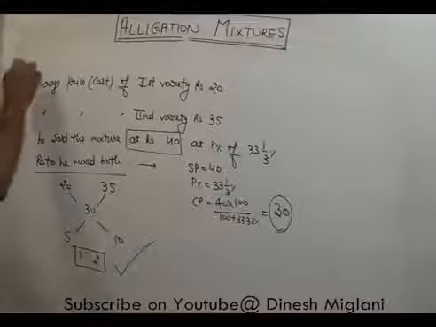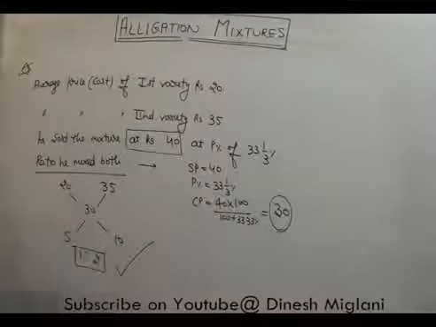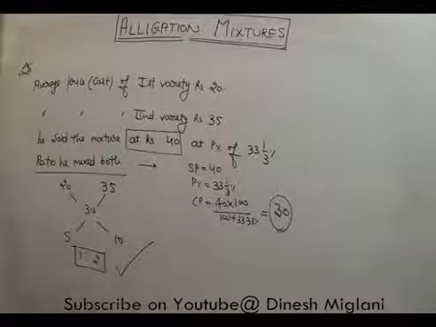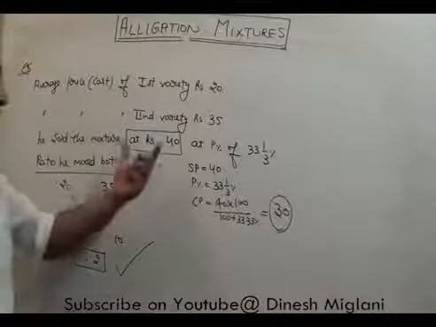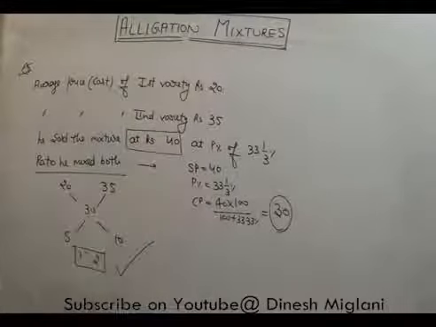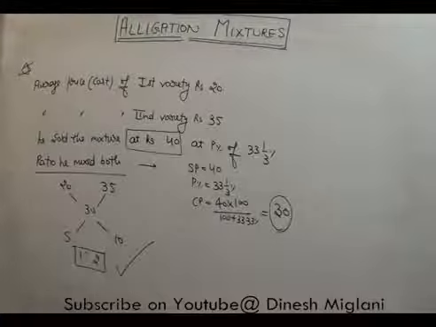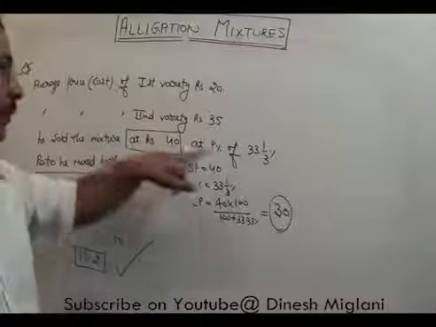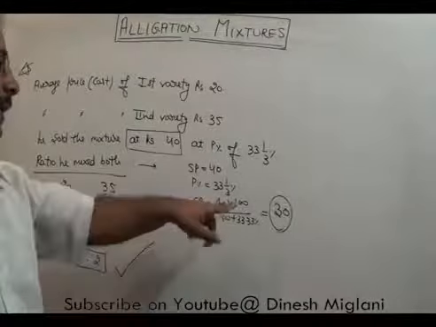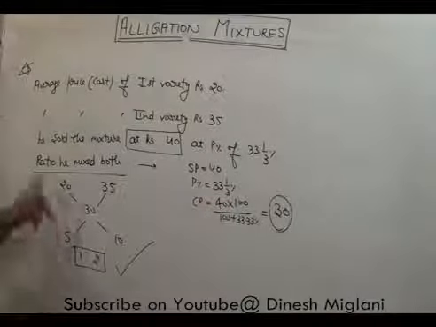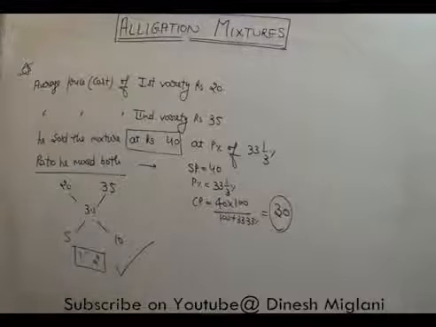The next point that we have to understand here, whenever we mix in such a way, we have to take care that if this is cost price, this is cost price, then after mixing both, if this is selling price, we have to convert it into the cost price, right? How can we make it into the cost price? Rupees 40 is the selling price, profit percent is 33.1/3%. So I can find the CP, that is rupees 30, and put here 30, and after applying the alligation we can say the ratio of the mixing is 1:2.